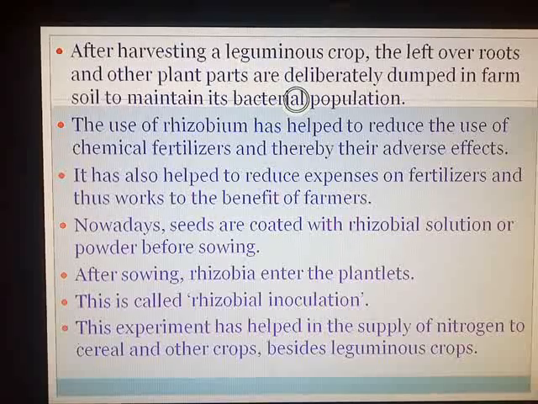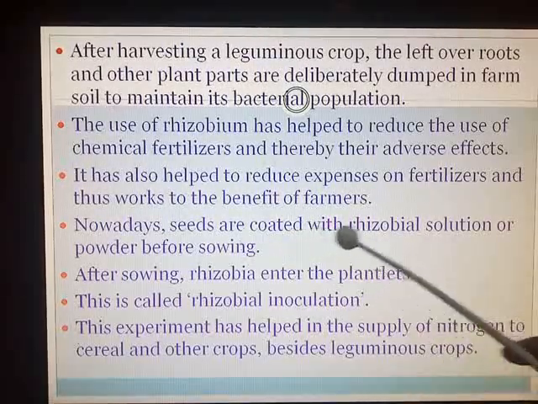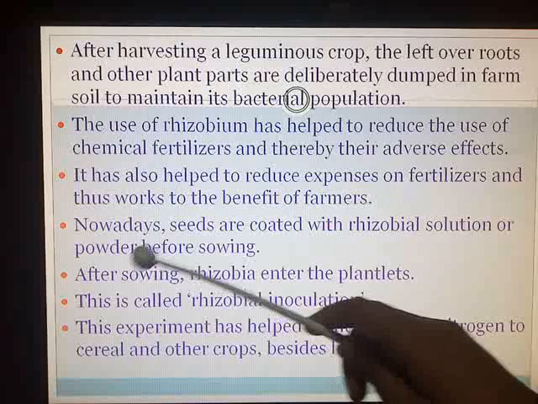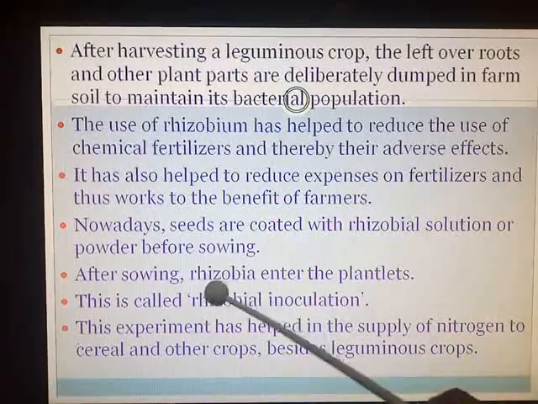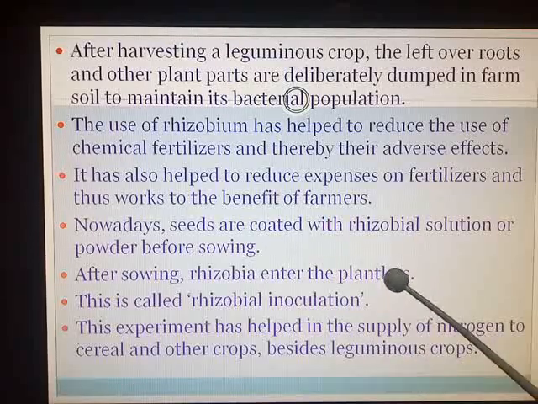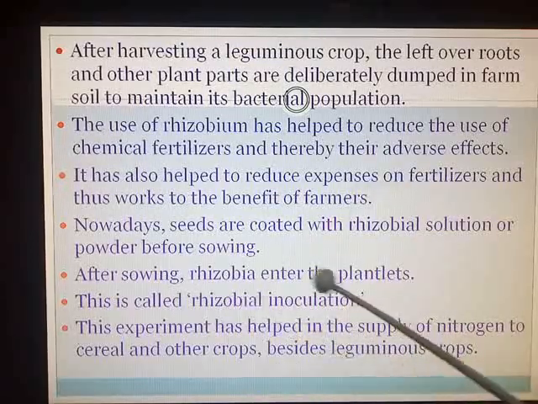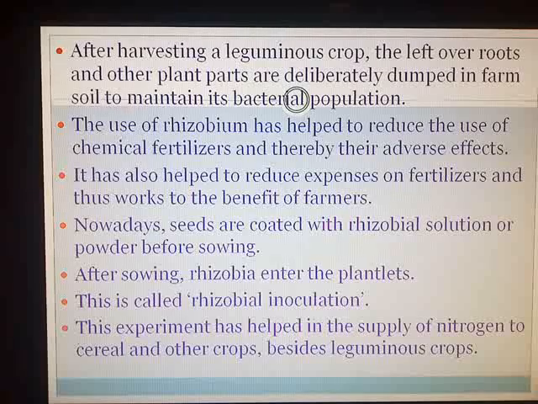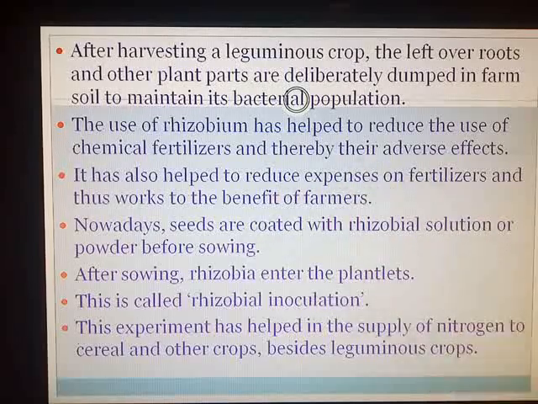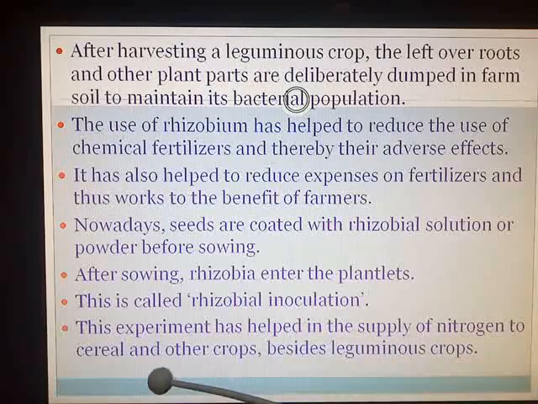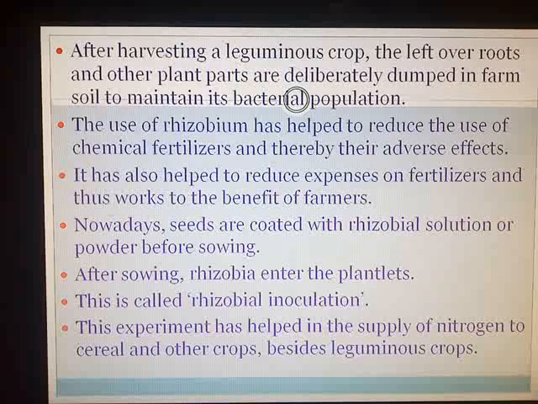So nowadays what is going on? The seeds are coated with rhizobial solution or rhizobial powder before the seeds are sowed. After sowing, Rhizobia enter the plantlets. This is called rhizobial inoculation. You have heard about the word inoculation. And this coating with rhizobial solution or powder has helped in the supply of nitrogen to cereal and other crops besides leguminous crops.